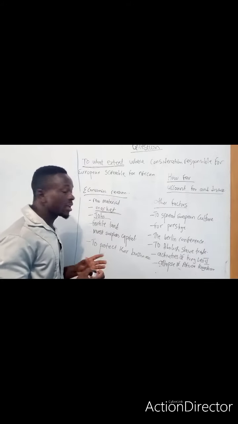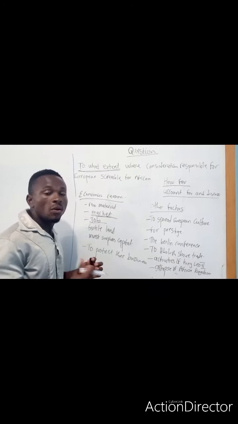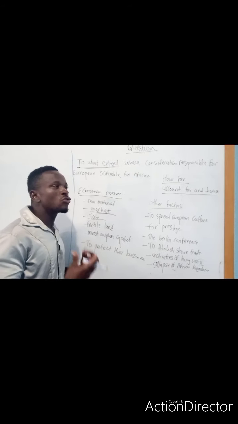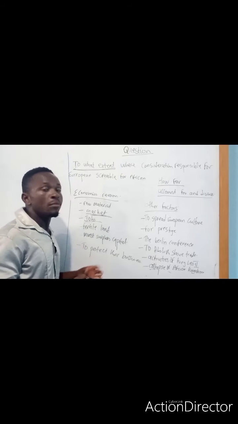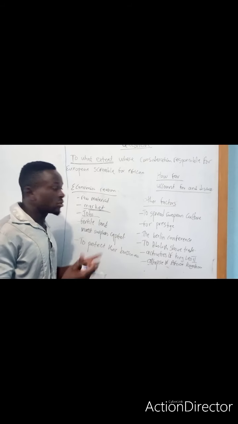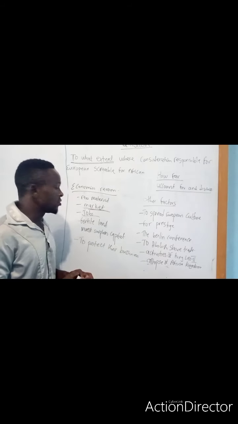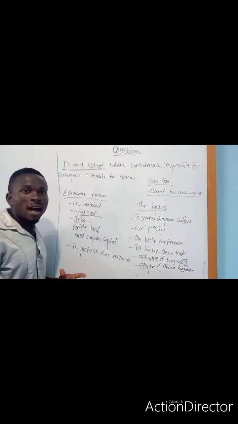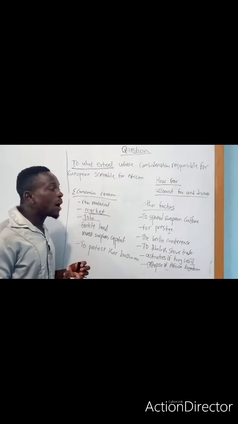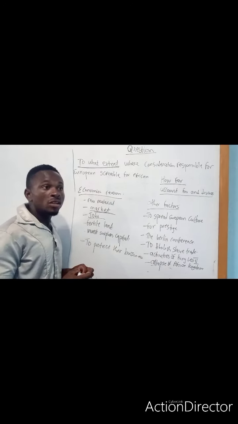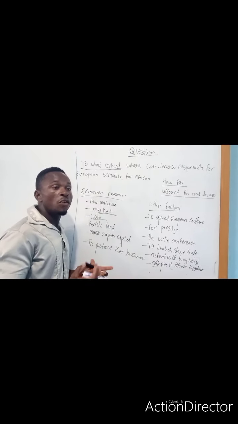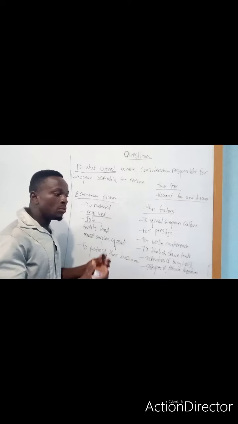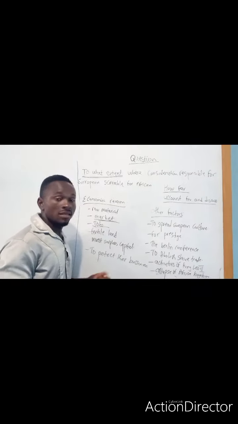Secondly, we talk about market. As a result of the Industrial Revolution, work that was done by hand was now done by machine. European powers had produced so many goods, so they needed markets where they could sell them. Thus, they came to scramble for Africa in order to sell these products. Job opportunity. As a result of the Industrial Revolution, work that was done by hand was now done by machine. Many Europeans were unemployed in Europe. So as a result, they needed areas where they could employ their unemployed population. Thus, they saw Africa as a fertile land where they could gain employment opportunities. Thus, they scrambled for Africa.